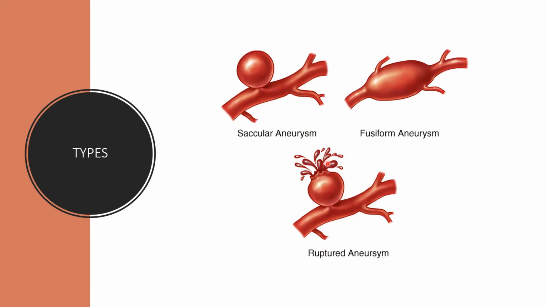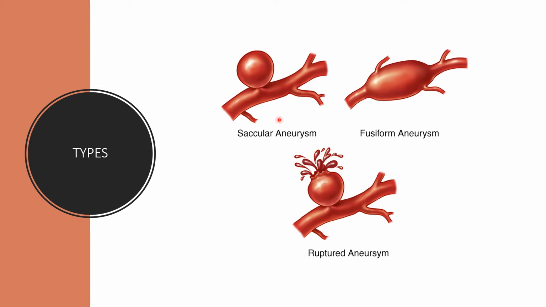Here we can see the two types of aneurysm, the saccular aneurysm and the fusiform aneurysm. And we can see the ruptured aneurysm as well. The saccular aneurysm is the most common aneurysm, which is also called berry type aneurysm.